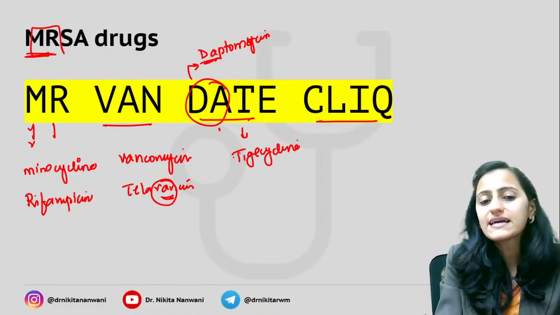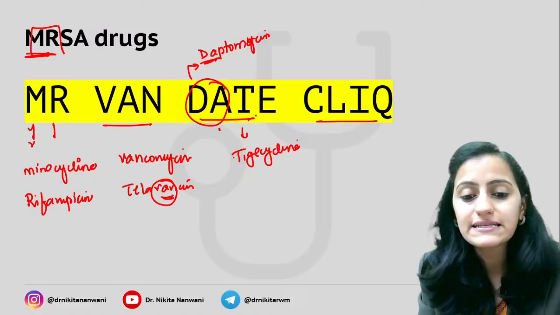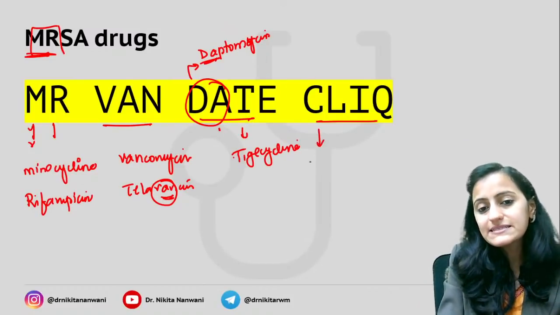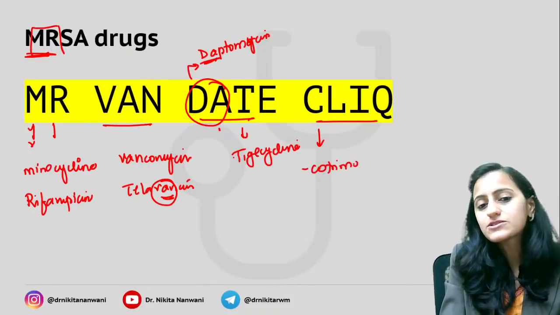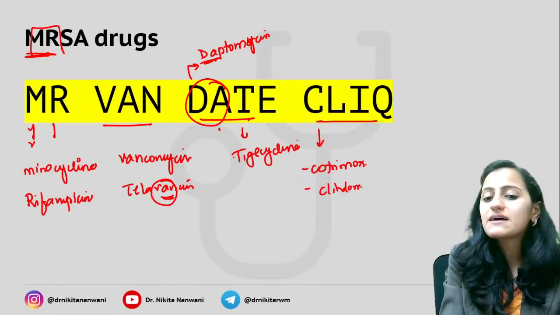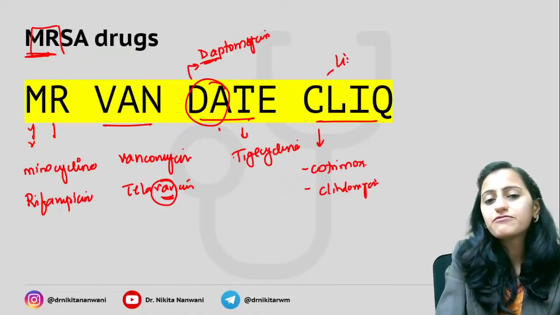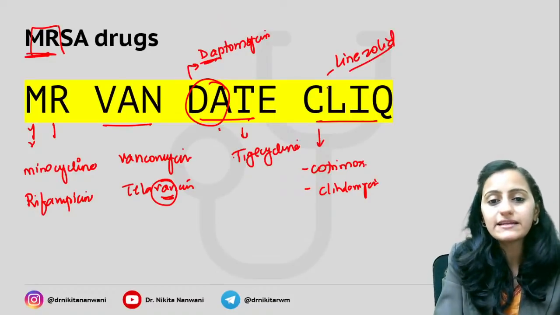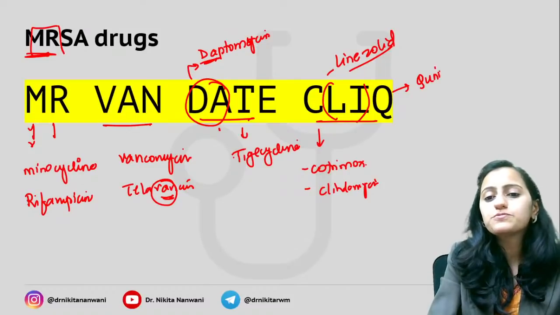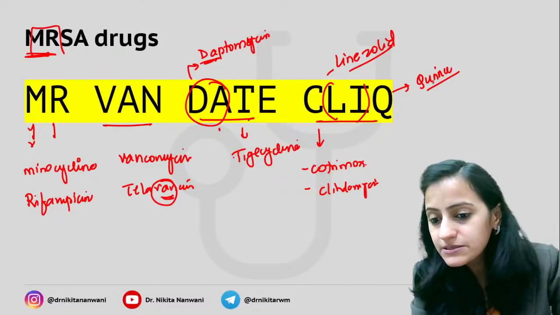Your other tetracyclines like doxy can also be effective. Then the next one, C for cotrimoxazole, and even clindamycin. Then you have L for linezolid, very, very important. Li is your linezolid. And then you have quinupristin.